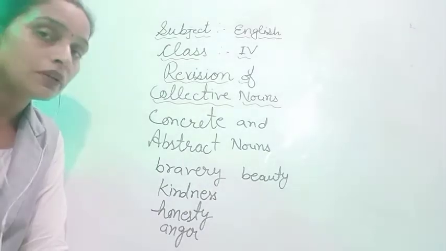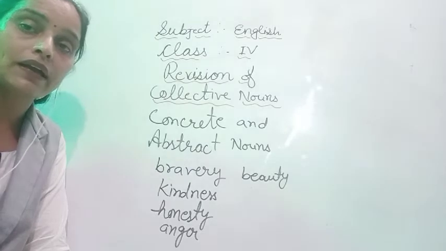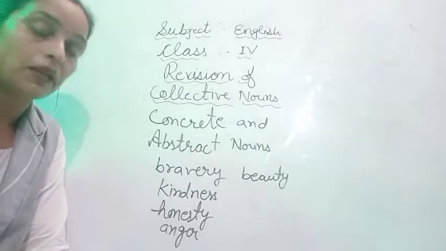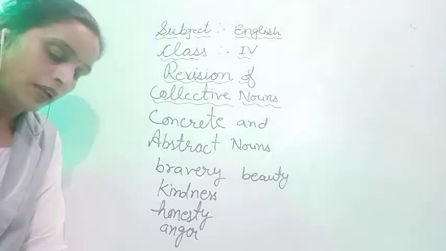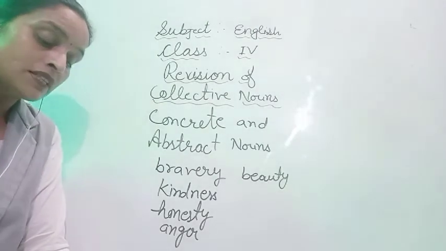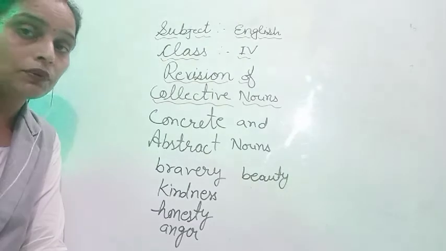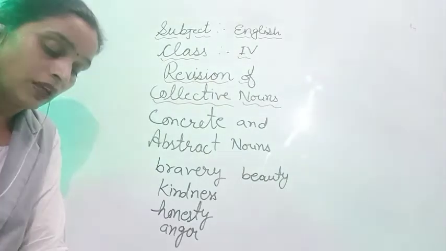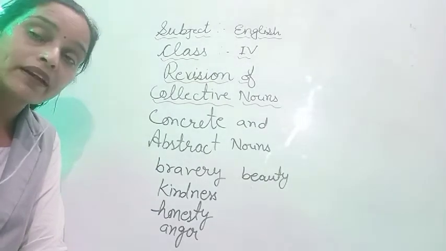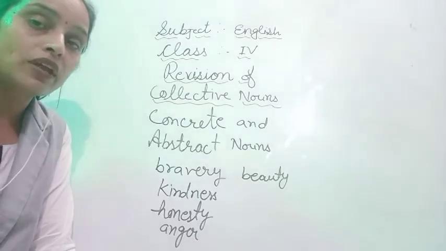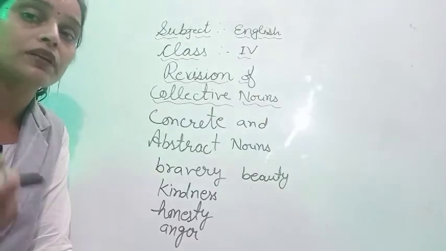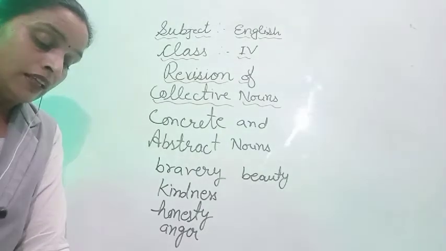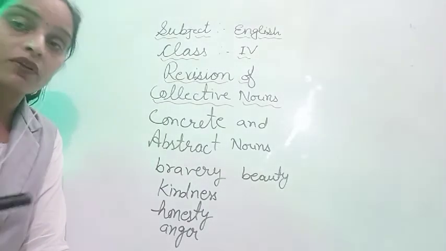The soldiers were rewarded for their bravery. सोल्जर को रिवार्ड किया गया, मीन्स इनाम दिया गया, किसके लिए? बहादुरी के लिए, ब्रेवरी. So bravery is an abstract noun. Fine. Next, roses are known for their beauty. Beauty is also an abstract noun. The wrestler showed great strength. Great strength means ताकत. तो यहाँ पर strength क्या है आपकी? Abstract noun. Fine.